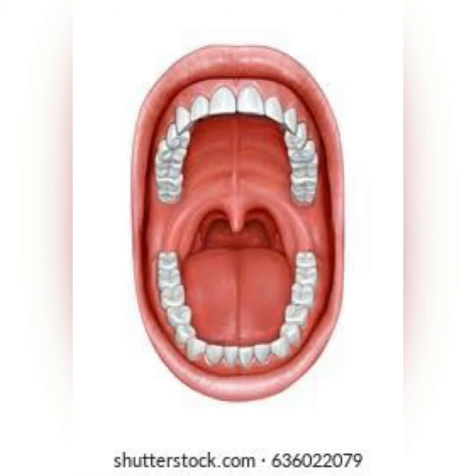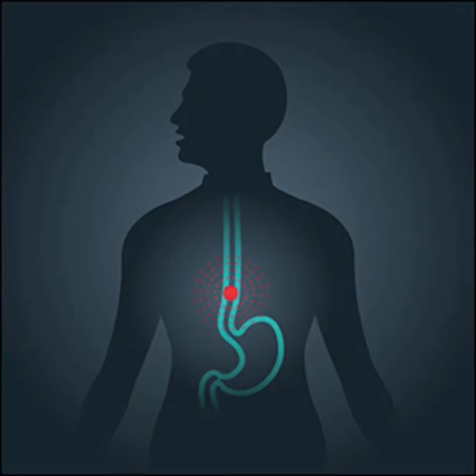After grinding and mixing, the food enters the stomach through the esophagus. The esophagus is nothing but the food pipe, and the muscles inside the esophagus help the movement of food to reach the stomach.